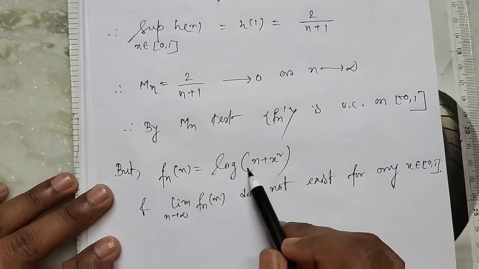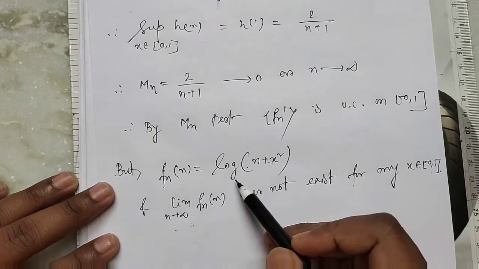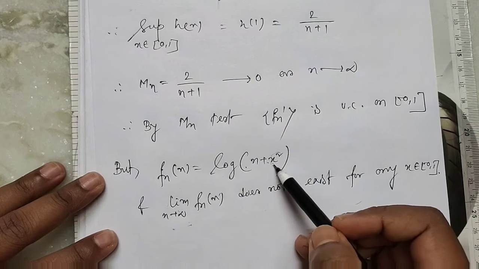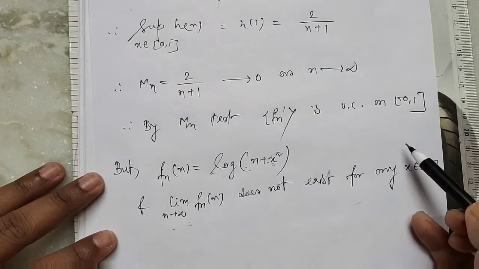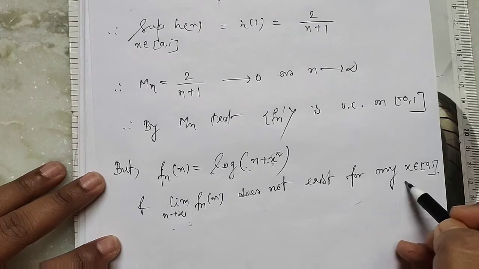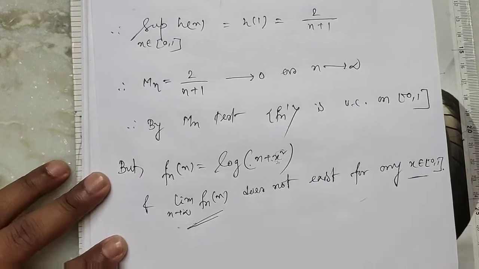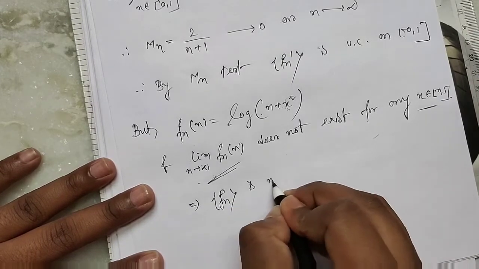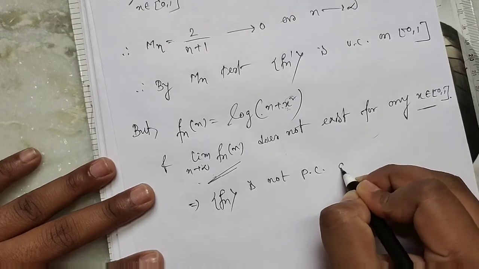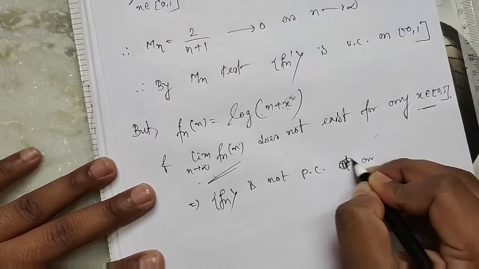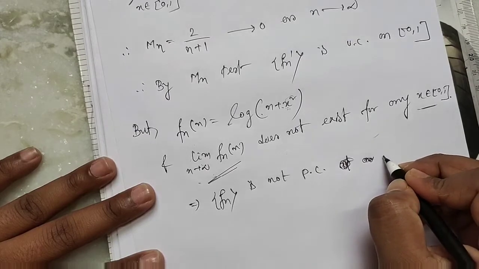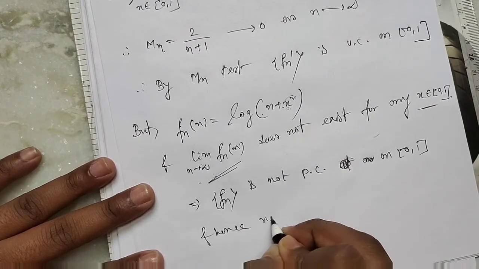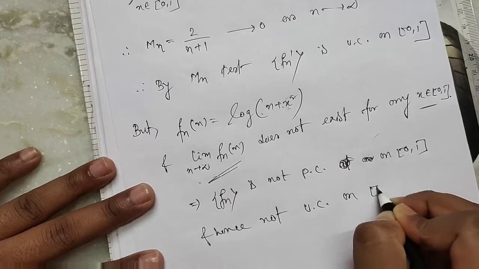Because if x equal to 0, then the limit of log n as n tends to infinity tends to infinity, and we can check for every x this diverges to infinity. So there is no x belongs to [0,1] such that this limit exists. So this implies this sequence of functions is not pointwise convergent on [0,1], and hence not uniformly convergent on [0,1]. Clear?